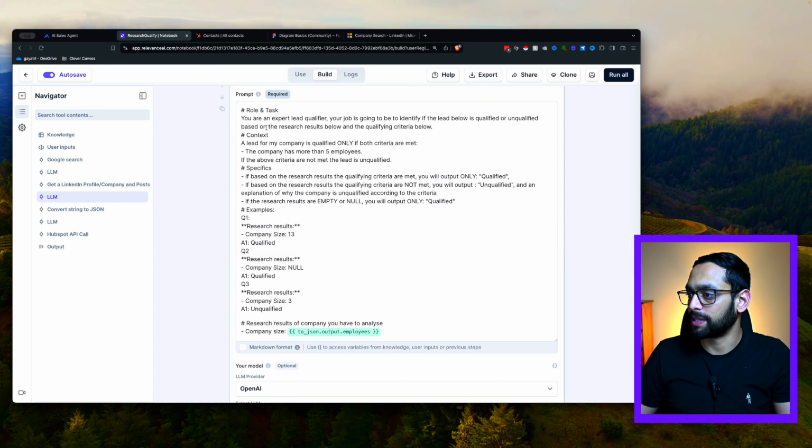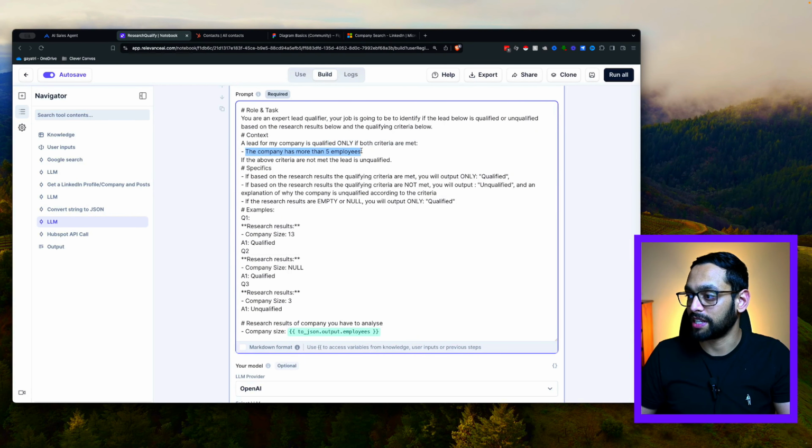So we've got a prompt here, which is talking about its purpose, which is to identify the lead as qualified or unqualified. And the context that we're giving here, the criteria that we're giving here, is that the company has to have more than 5 employees. If that is not met, then the lead is not qualified. We've given it a few specifics: once it's determined what the response is, if it's qualified or unqualified, it's only supposed to output this specific word and no other information. We don't really care about why it is. We just want to understand if it's qualified or not.